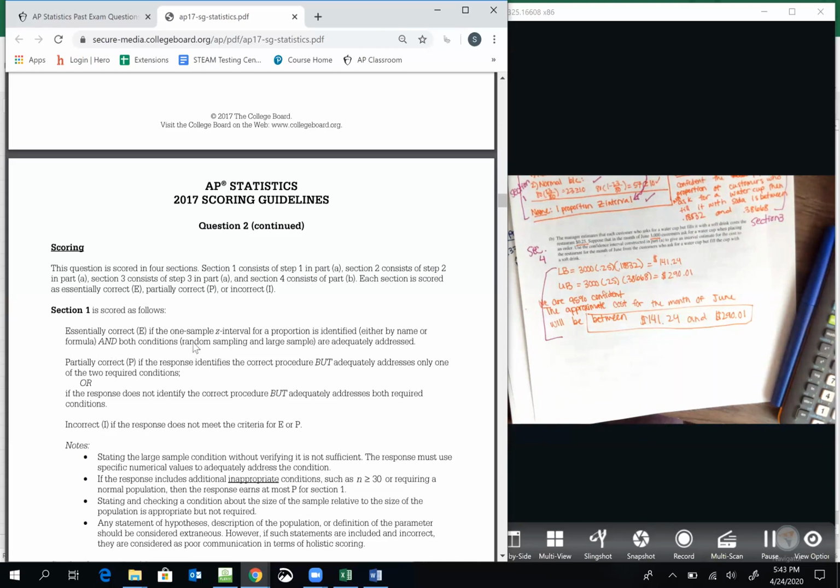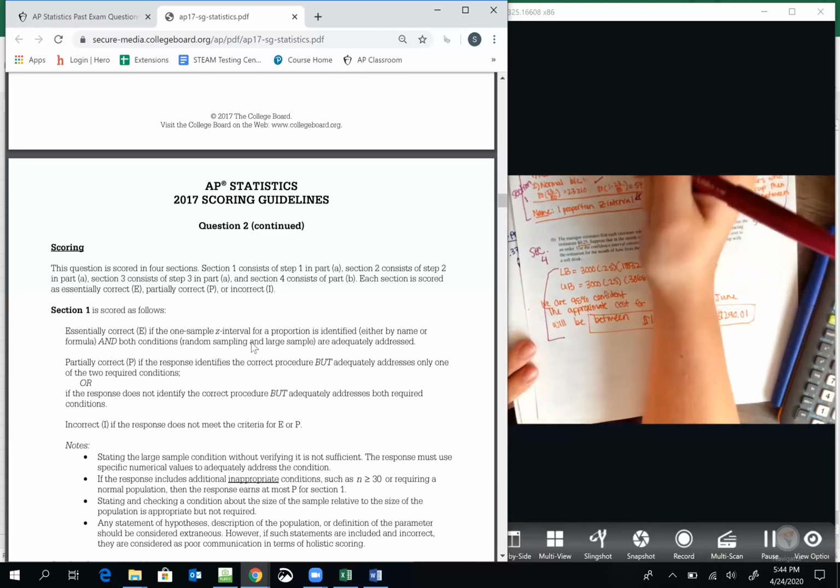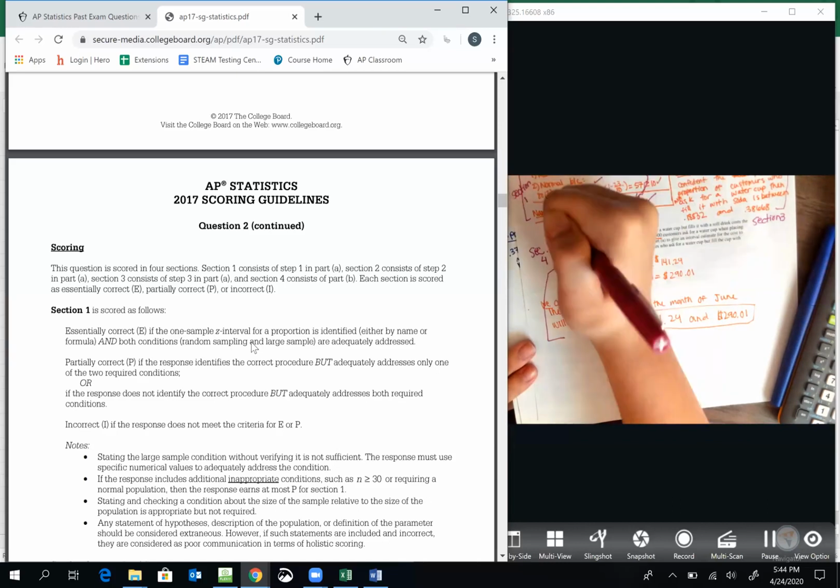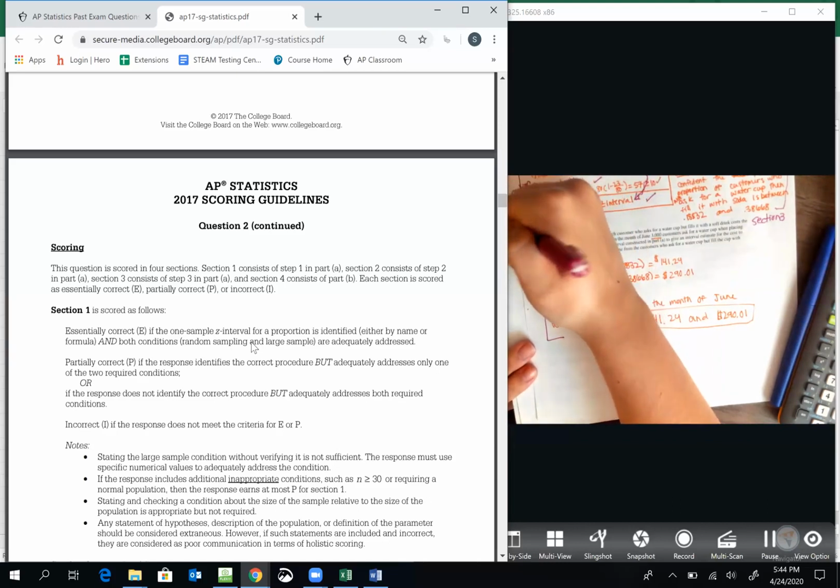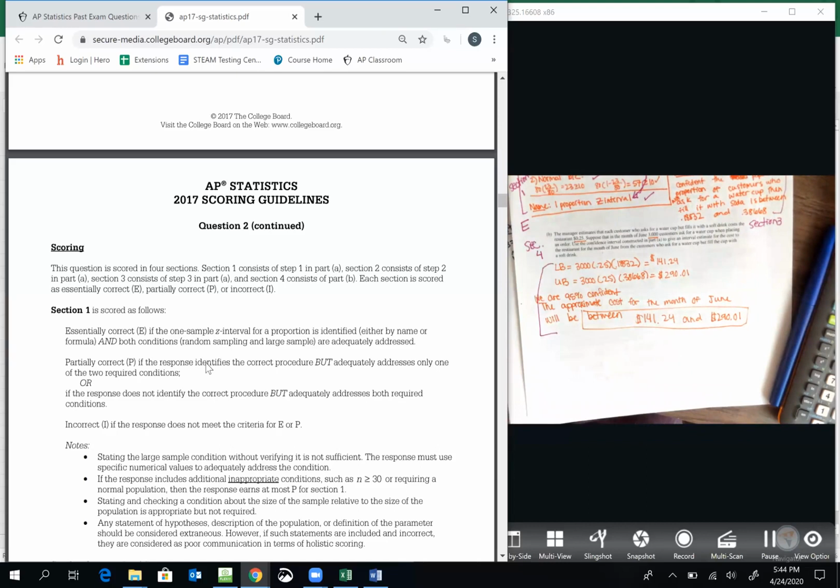Okay, so essentially correct if you have all three of these things, both assumptions and the name. Partially correct if the response identifies the correct procedure but adequately addresses only one of the two conditions, or if the response does not identify the procedure but adequately addresses both conditions. So basically, if you forgot one of those, you got partially correct. If you forgot two of those or more, so if you forgot the assumptions altogether, that would just be incorrect.